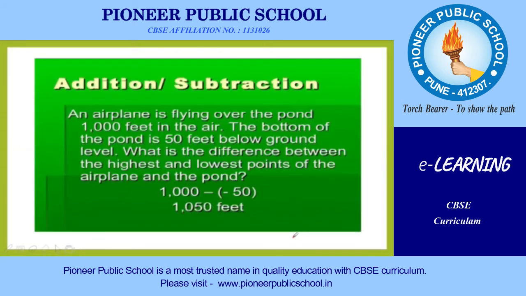Then next, addition and subtraction of integers, again a few examples are there. An aeroplane is flying over the pond 1000 feet in the air. The bottom of the pond is 50 feet below the ground. Again the same wording is here, below the ground level. What is the difference between the highest and the lowest point of the airplane and the pond?